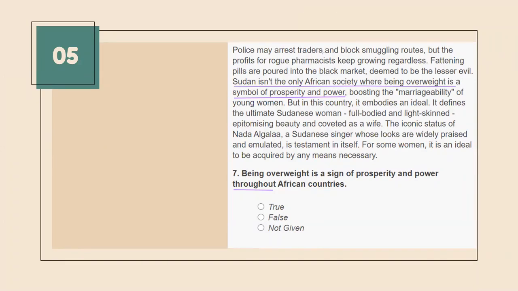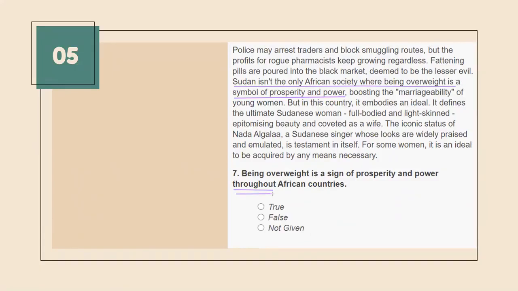They have not mentioned clearly that all African countries believe that being overweight is a sign of prosperity and power. I told you there is only one keyword that gives you the exact answer, which is throughout. And in this sentence, it is given that Sudan is not the only African society. So this one word changes your answer to not given.